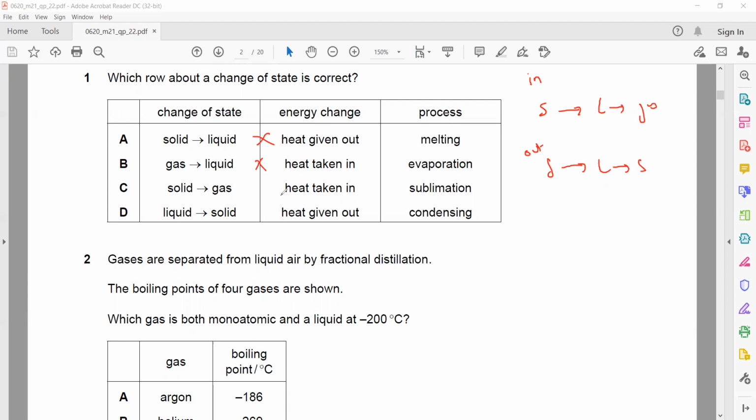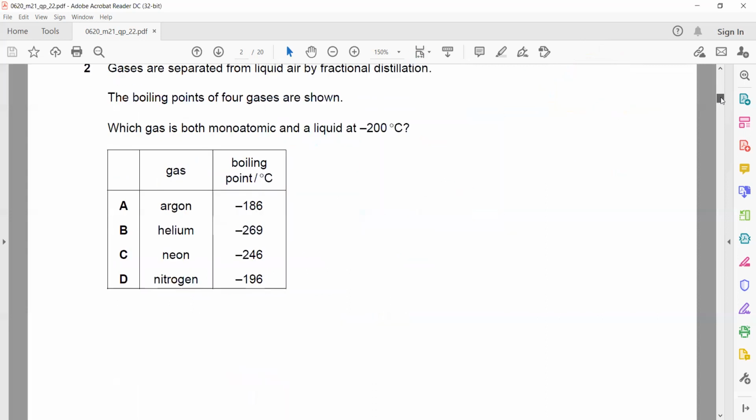Gases are separated from air by fractional distillation. So we use fractional distillation to separate the gases from each other. The boiling points of 4 gases are shown. Which gas is both monoatomic and a liquid at minus 200? Monoatomic means one atom. So group 8, all of the gases are monoatomic.